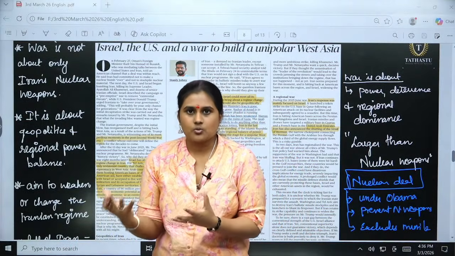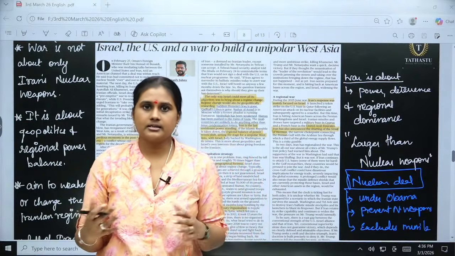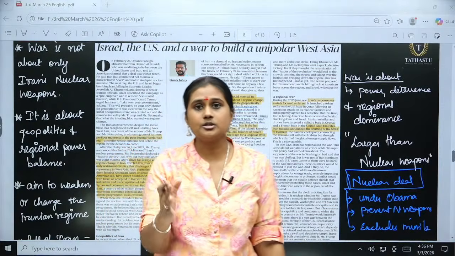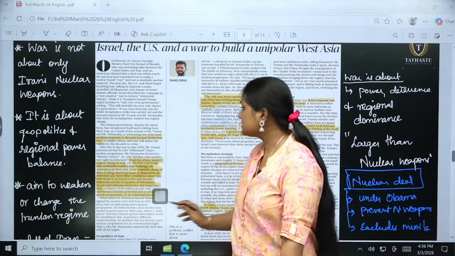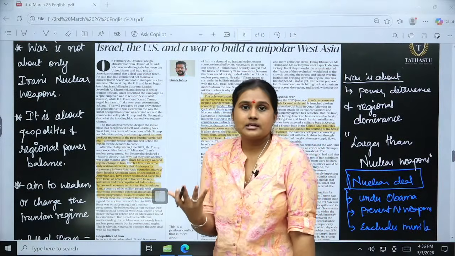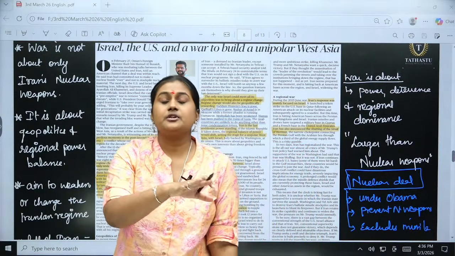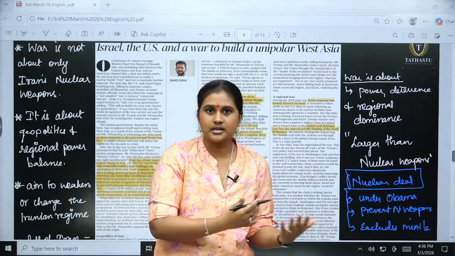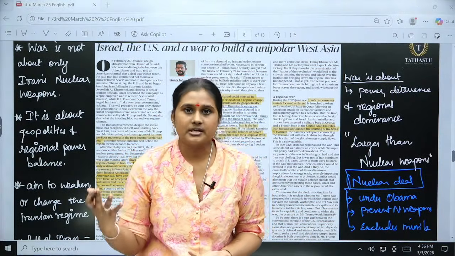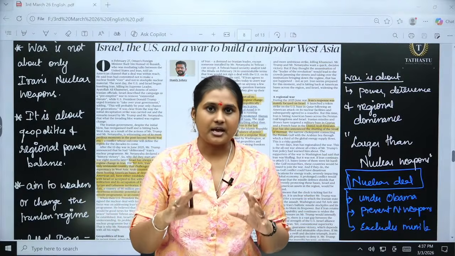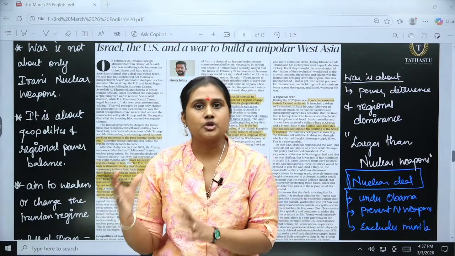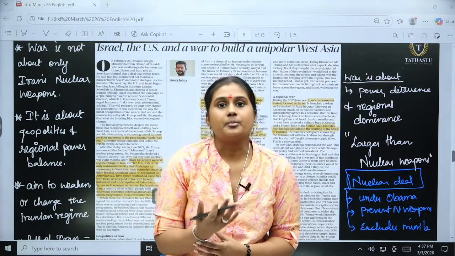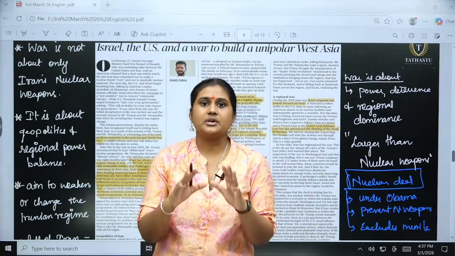So we will be seeing the exact reason behind it, and how Israel's idea was to topple the government of Iran so that it will neutralize West Asia and it will become unipolar. Unipolar here is nothing but mostly a US-dominant area, where Israel will have a steady and supportive partner, that is the US, and they would be able to have dominance in the West Asian area. So that is the major concern here.